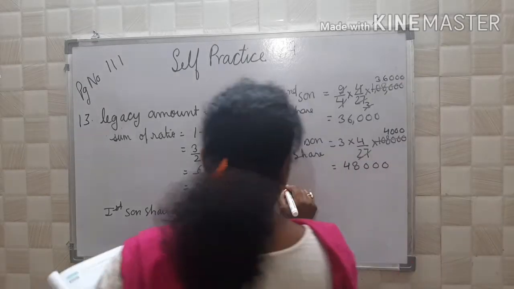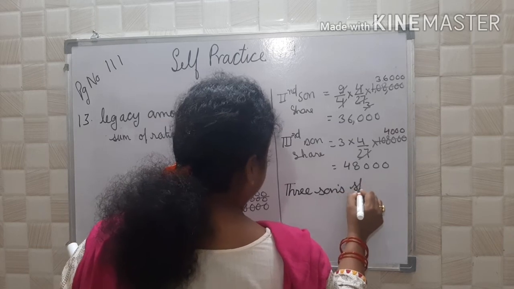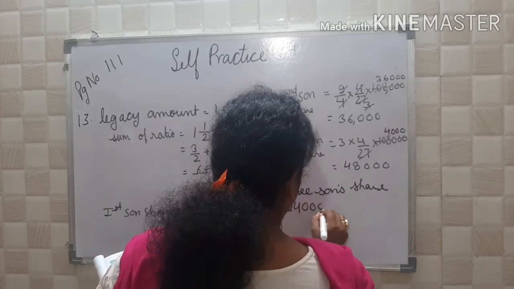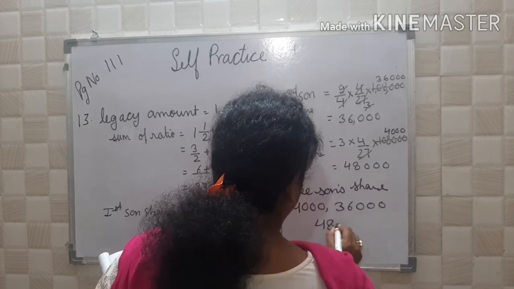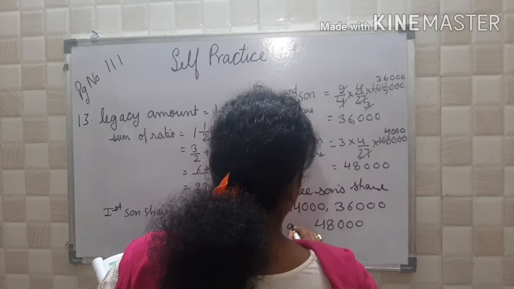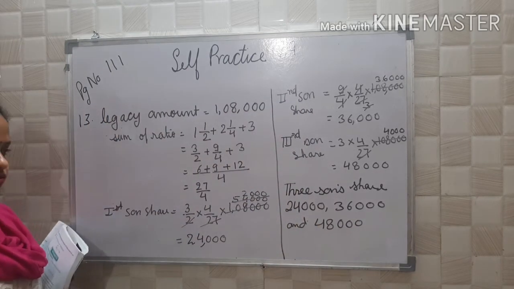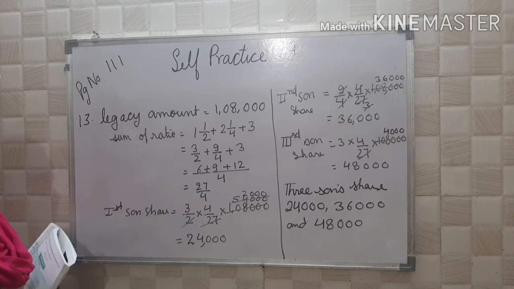So what are the 3 sons' shares? 24,000, 36,000 and at last 48,000. Okay students, is it clear?